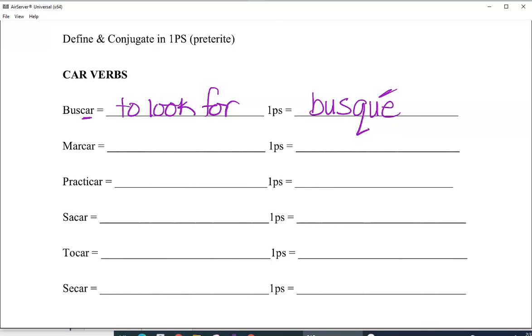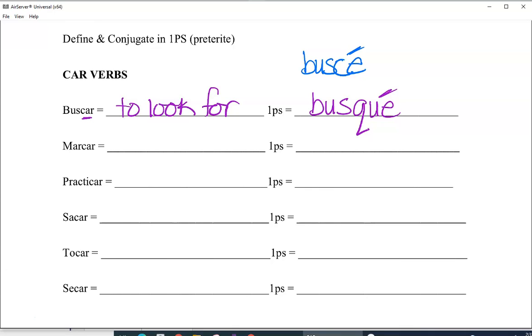And the reason that this happens this way is because it's phonetic. So I'm going to write some things in blue. Don't copy this part down because this is wrong information. I don't want you to have this wrong information, but I want you to see why that Q magically appears. If we started with the stem and then we just added the regular first person singular AR ending in the preterite, we would be left with busque.